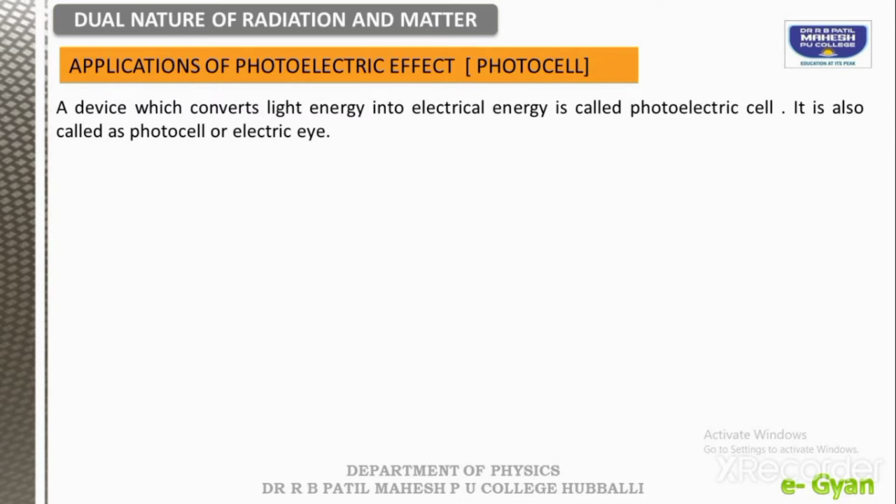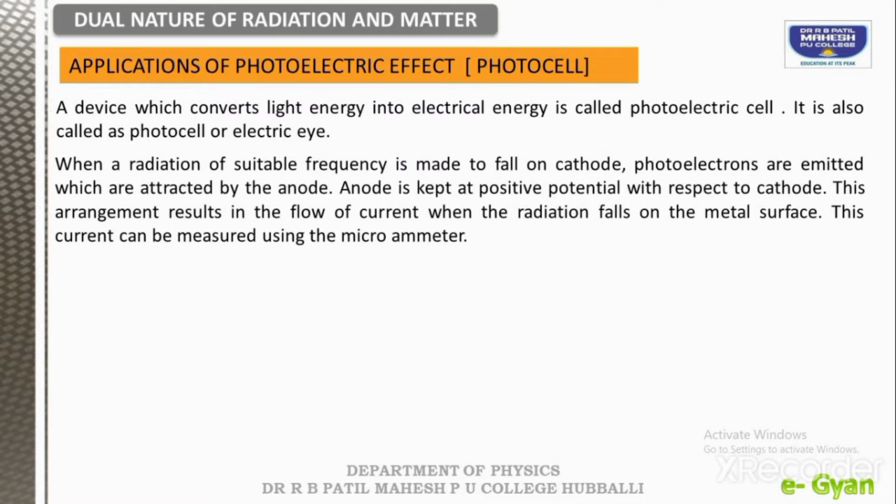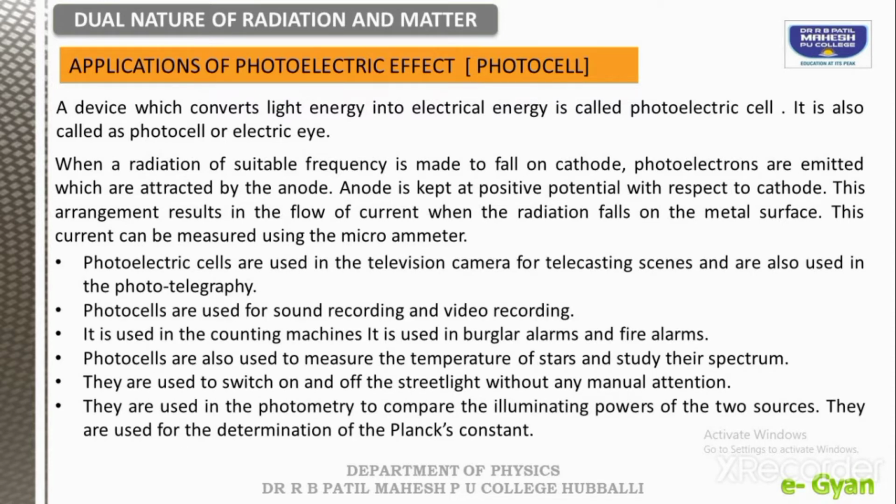We already know in photoelectric emission, when radiation of suitable frequency falls on cathode, immediately the electrons will emit out and those electrons will go to the anode side, and if the electrons are continuous in the circuit, then there will be a flow of current. So, that can be easily measured by a micrometer. So, using this process, now where are we using photoelectric cells?